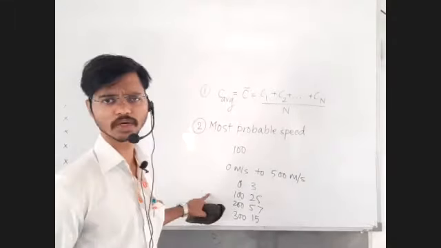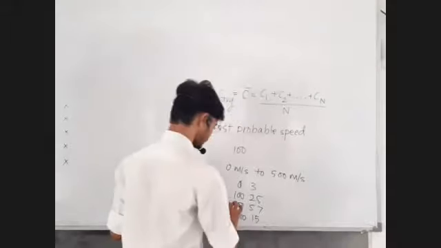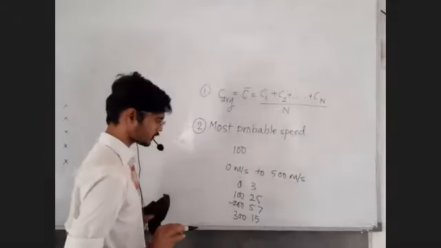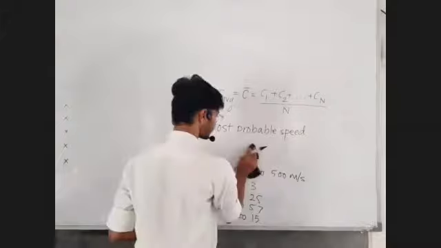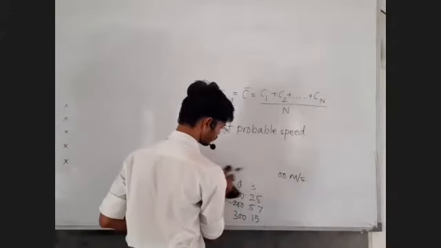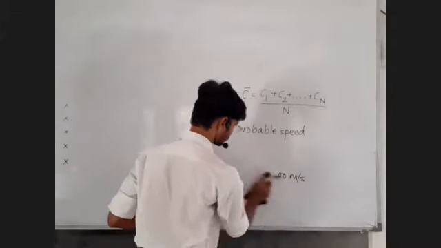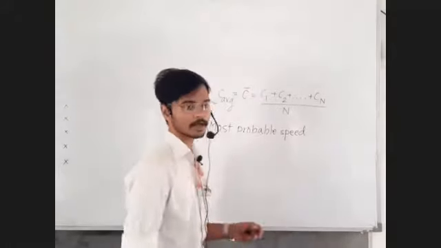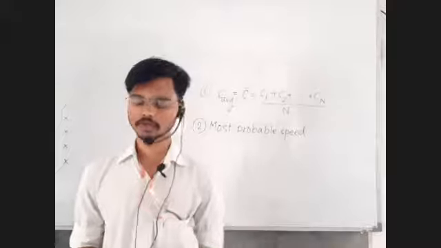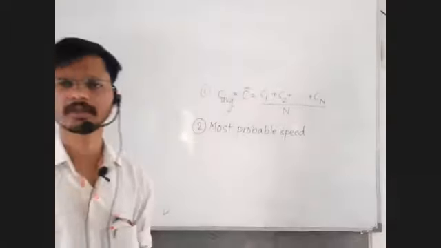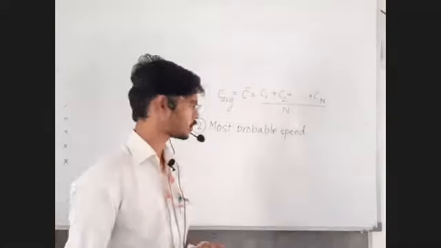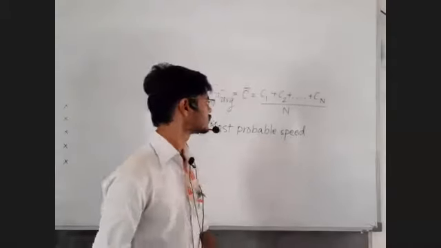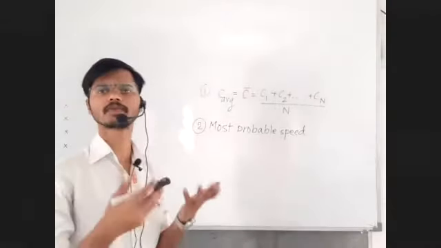It is 200. Perfect. This concept is clear now. So just complete the definition which we left yesterday. In between we just left that definition; we will complete it. It is the speed possessed by most of the molecules. Most probable speed is the speed possessed by most of the molecules.